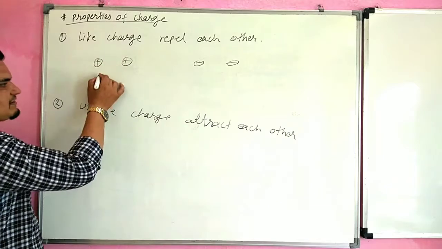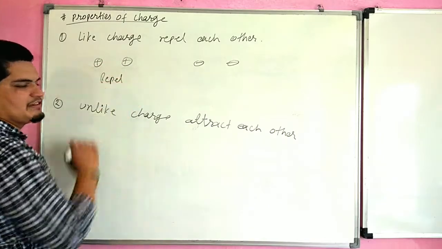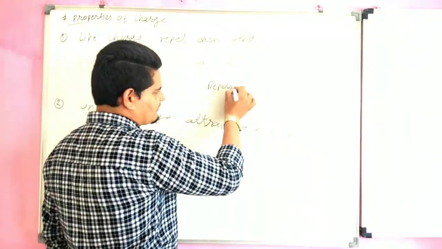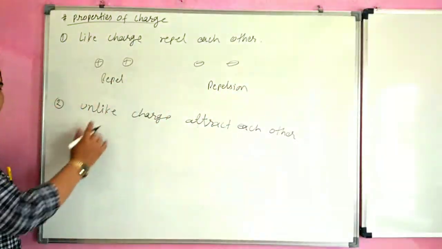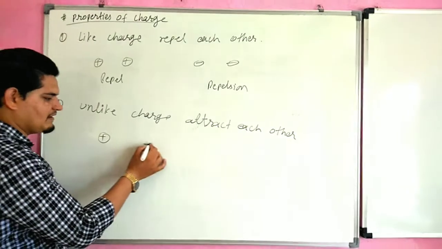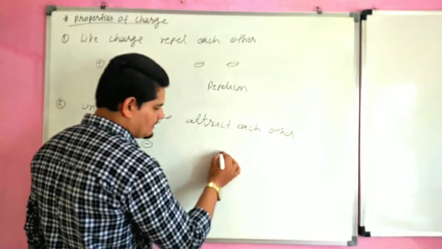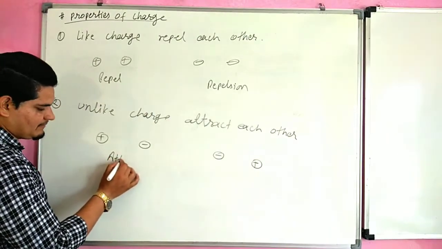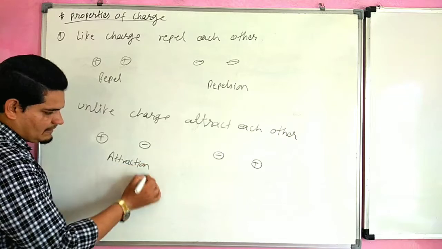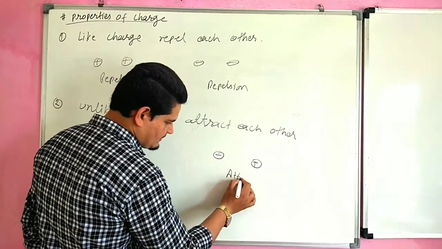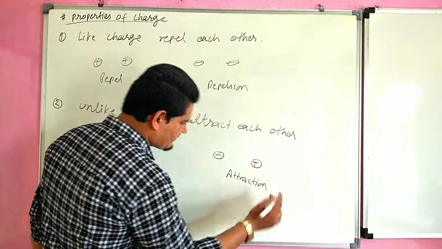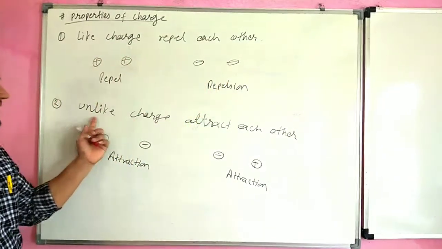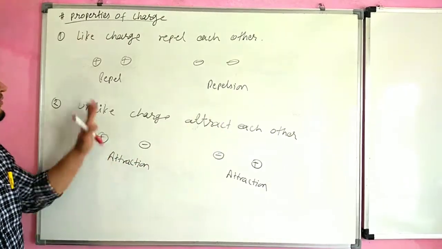So like charge repel each other. Here is also force of repulsion. Unlike charge means one is positive, then other is negative. If one is negative, other is positive. So here is attraction, force of attraction. So like charge repel each other and unlike charge attract each other. This is the property of charge.